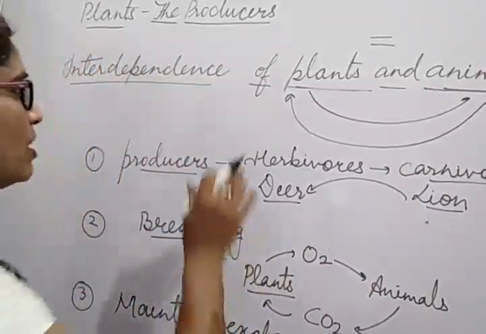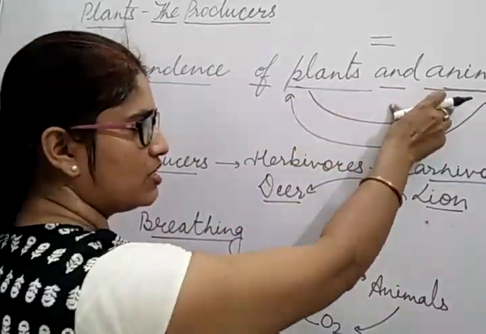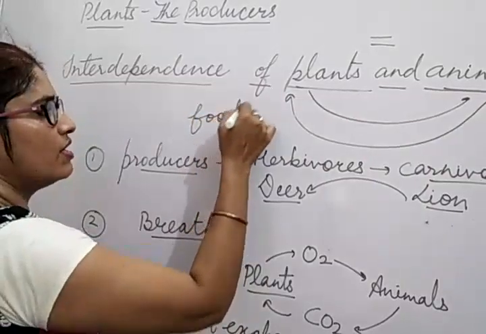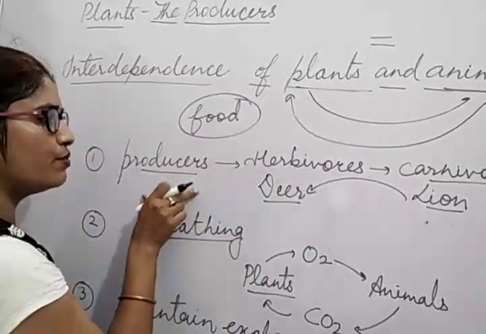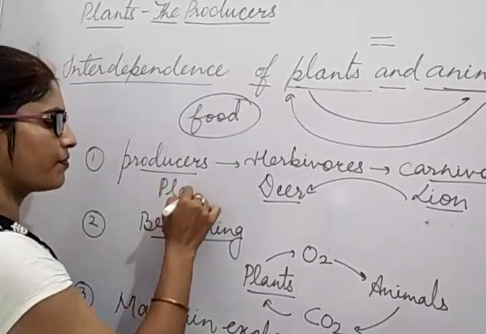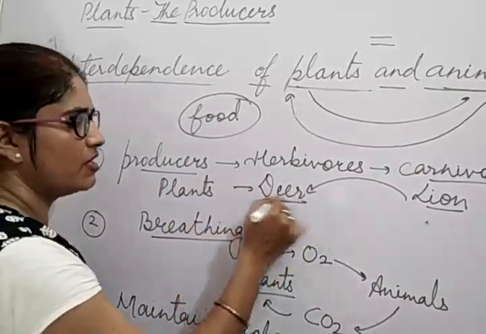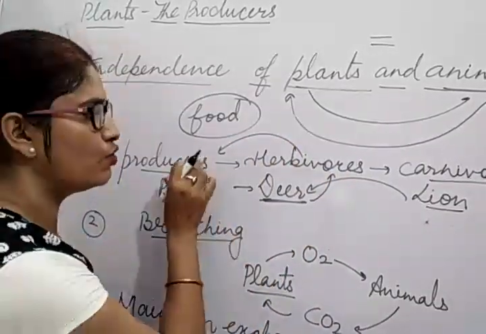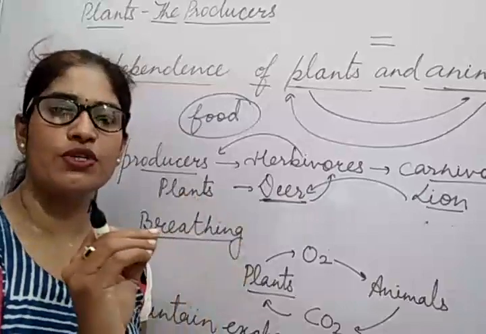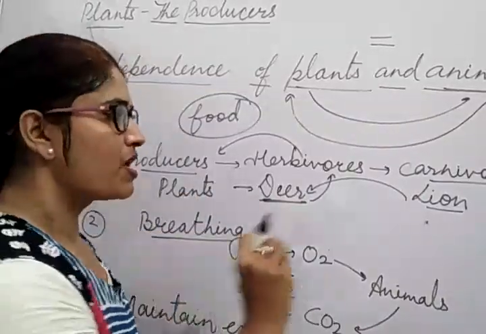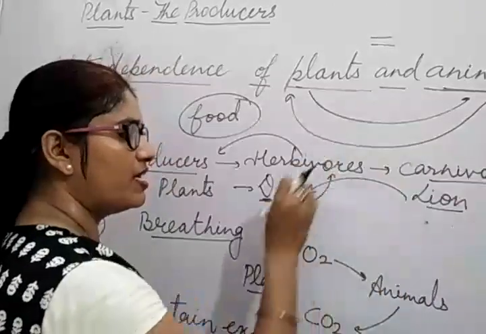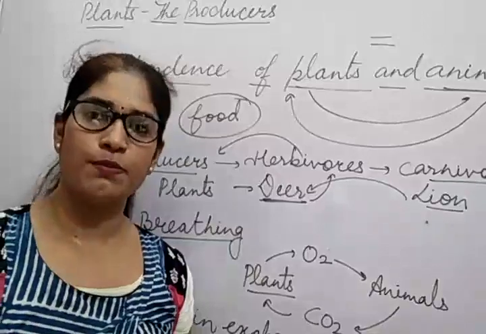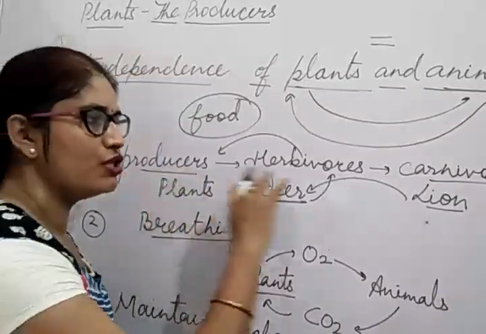So what you have understood, the interdependence of plants and animals, it is very important. They depend for food on each other. Producers, plants are producers, and plants are eaten by deer. Deer are the herbivorous, which basically depend on plants to get their food. If plants would not be there, deer and all the herbivorous animals would not be able to get their food. Then after, carnivorous animals are getting their food from the deer or from the flesh of other animals. So it is very important to get their food. The chain should be proper.